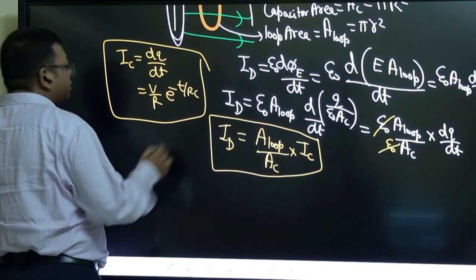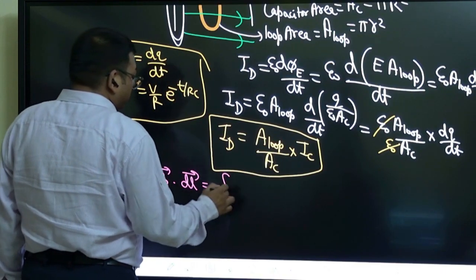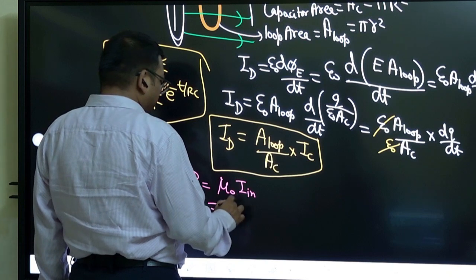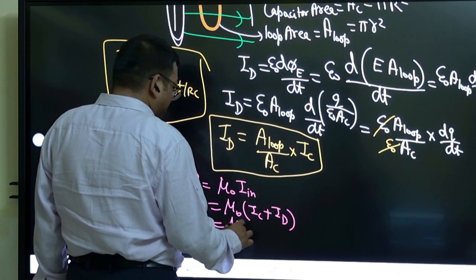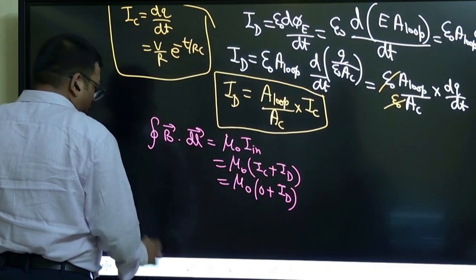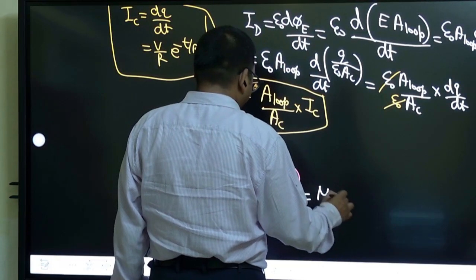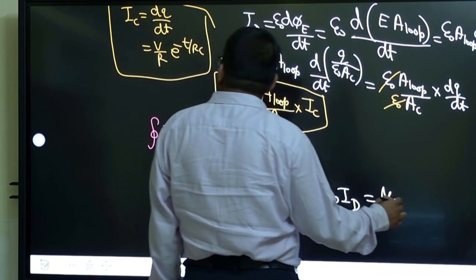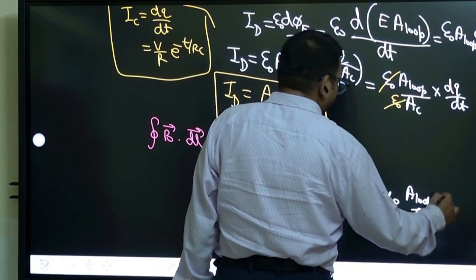So magnetic field at a distance r, applying Ampere's Circuital Law, B dot dl equals mu naught into current inside. But current inside we are writing as IC plus ID, but inside the capacitor IC is 0, so we have only displacement current. So I will write this as mu naught into ID, and then I will write this ID as area of loop by area of capacitor into IC.